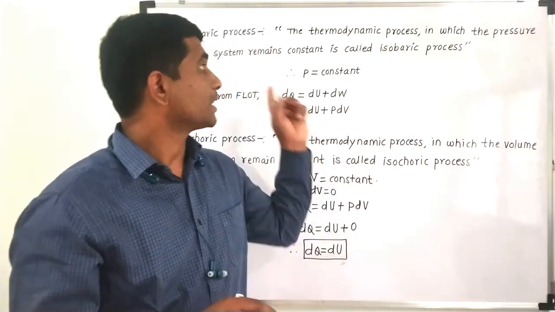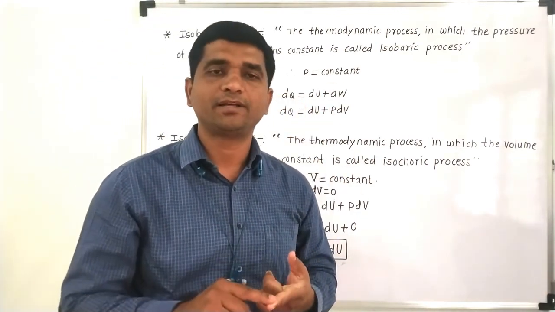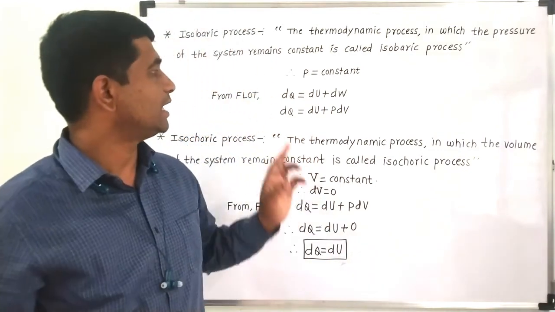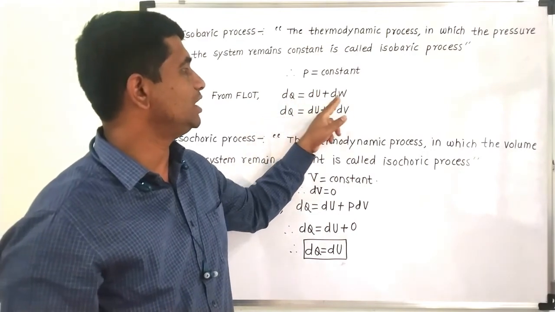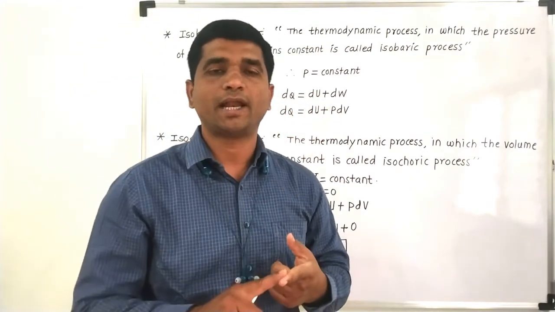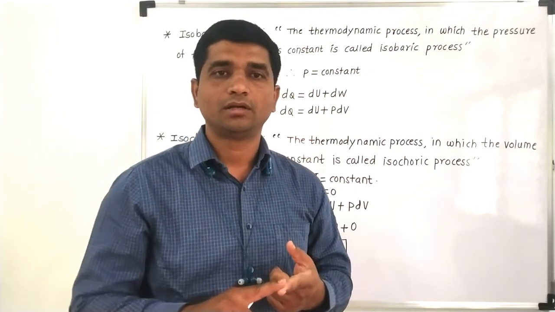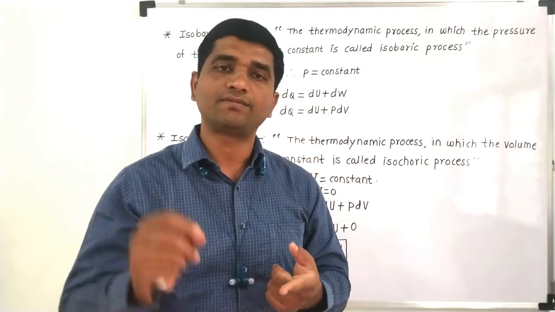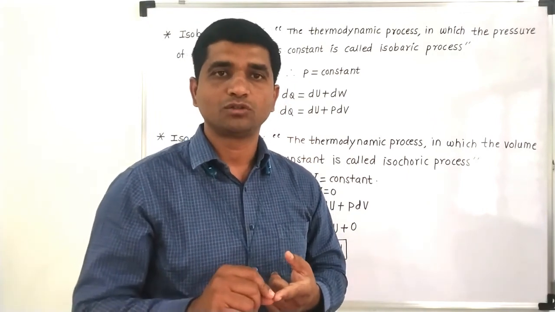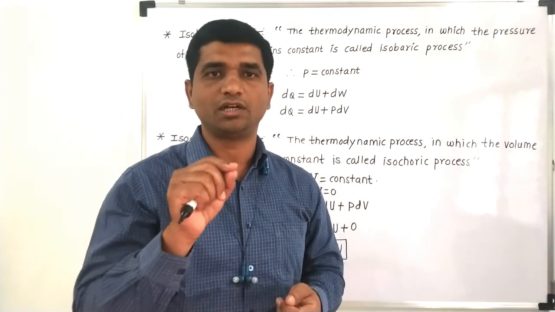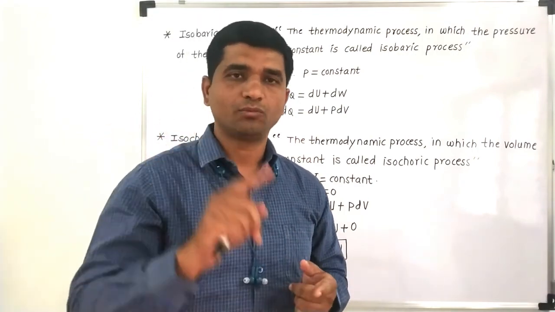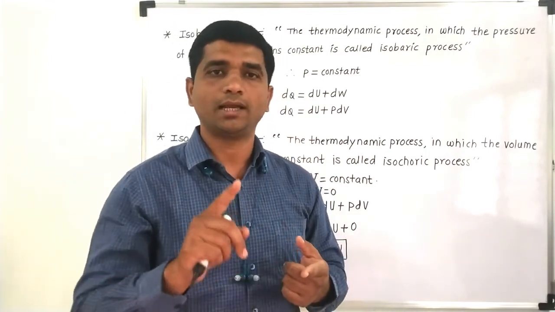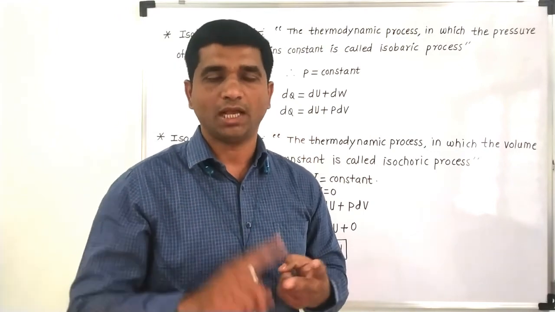After that we saw what an adiabatic process is. In an adiabatic process, the amount of heat given to or taken from the system is 0. So dQ is equal to 0, and dW is equal to minus dU. As the heat is 0, the work done we get is at the expense of internal energy, so the temperature of the system falls. That work done during an adiabatic process and during an isothermal process we will also calculate in the coming lecture.